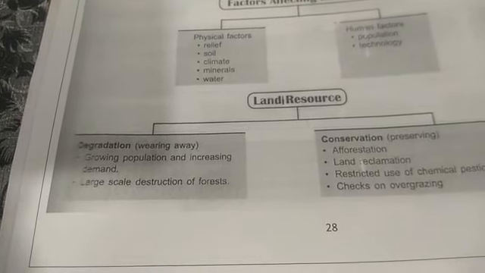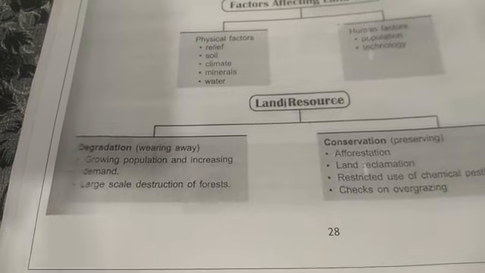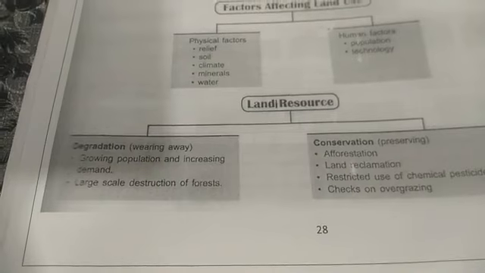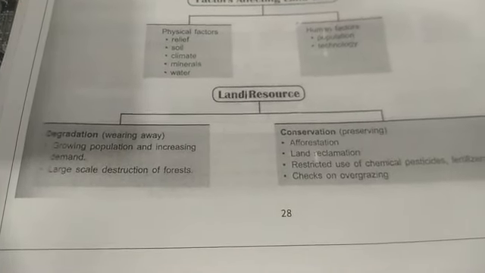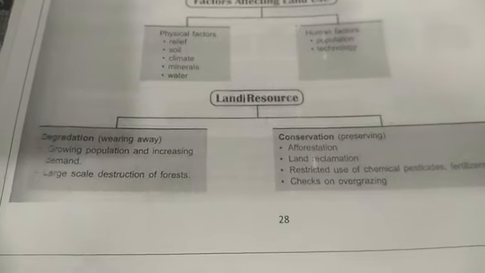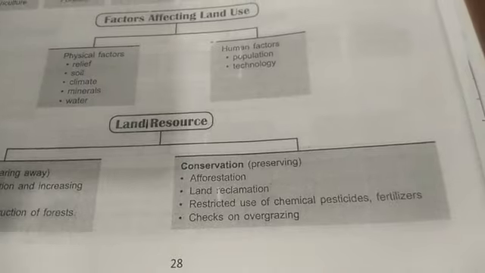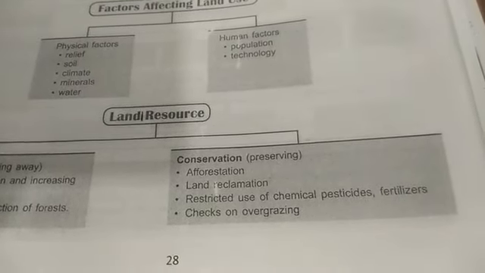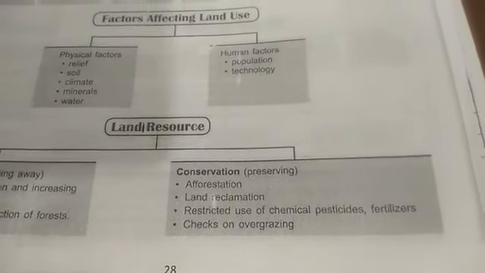Degradation, wearing away. Growing population and increasing demand cause the degradation of land. Large scale destruction of forest, mainly it is being cleared off for agricultural purposes and for timber. Conservation is very much needed as land is constantly vanishing with the constant demand of the people.